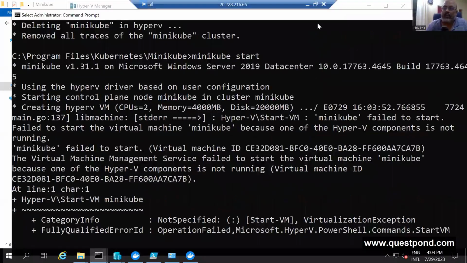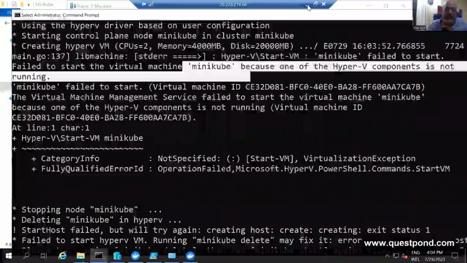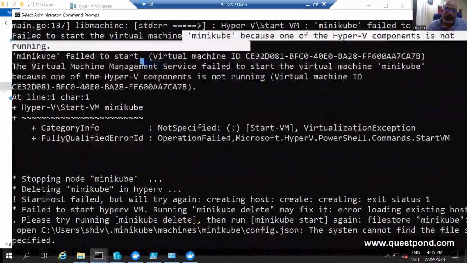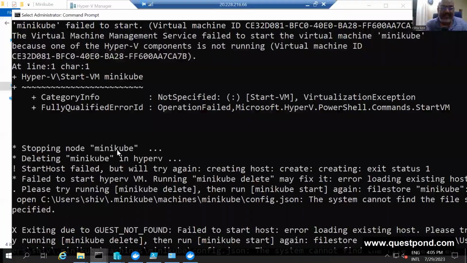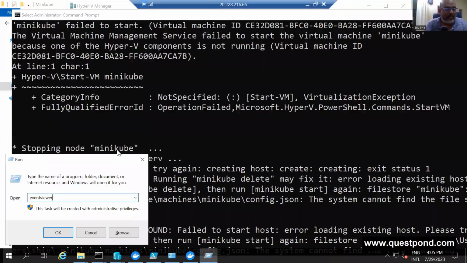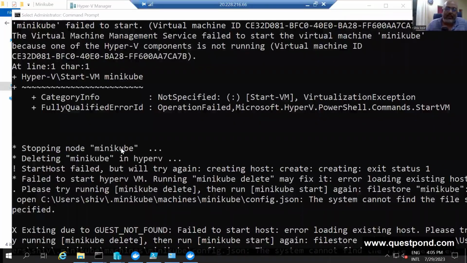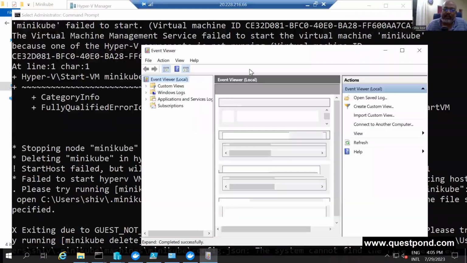Okay, what is it? It is possible that he needs a switch. Now, I'm not sure if that is needed. That should have worked out. I don't know what happened. Let me see anything in the event viewer. So sad. All my demos fail. This I came prepared. You saw that Minikube VM, I had created this before the class. I came prepared. Event viewer. Let us see. It's just saying that some Hyper-V component is not there, but it's not giving me more details. Something has to go wrong on Saturday.